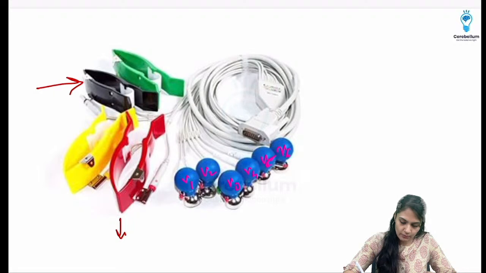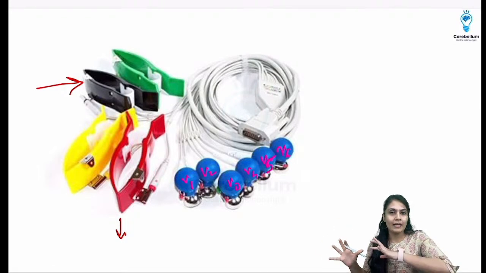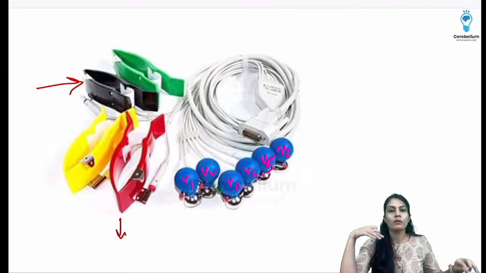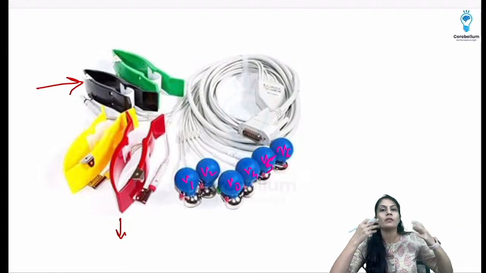Where we are going to attach them, we'll see that also. We just have to know 2 intercostal spaces, 4th and 5th. Okay, from the right side we are going to go towards the left side. That means V1 will be attached on the right side. On the other hand, on the left corner it will be V6.